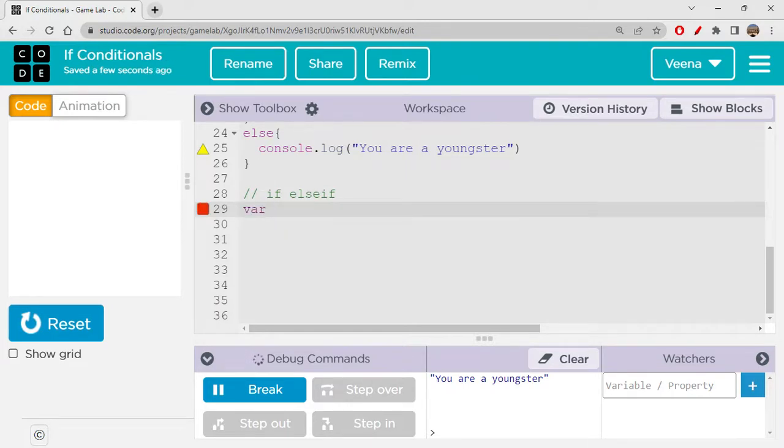So I will say var num equal to 2, right? Let's write if.